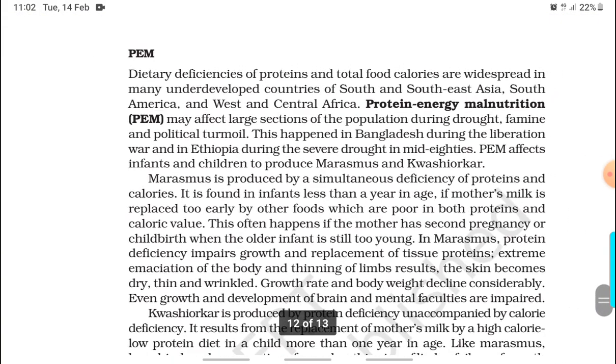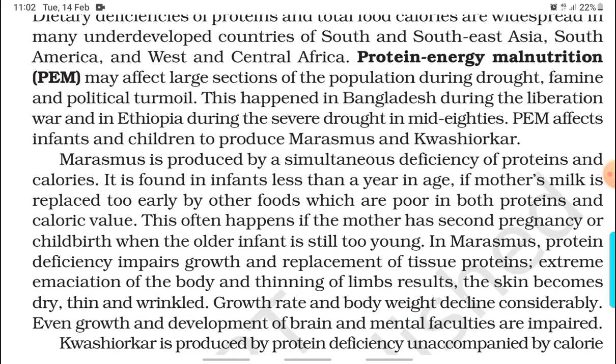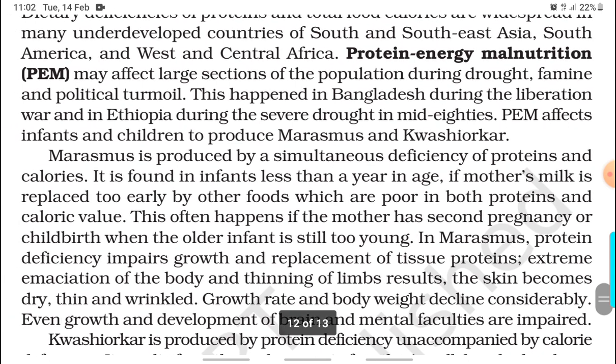PEM: dietary deficiency of proteins and total food calories are widespread in many underdeveloped countries of South and Southeast Asia, South America, and West and Central Africa. Protein energy malnutrition (PEM) may affect a large section of the population during drought, famine, and political turmoil. This happened in Bangladesh during the Liberation War and in Ethiopia during the severe drought in the mid-80s.